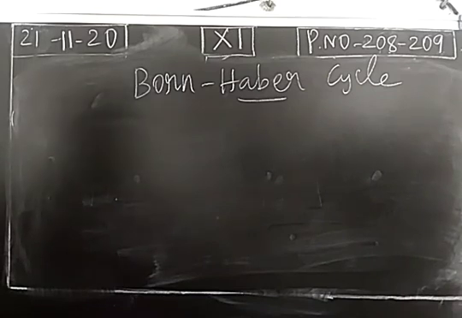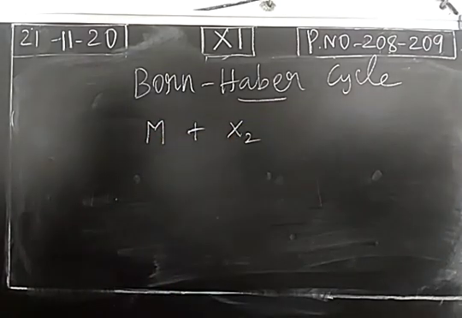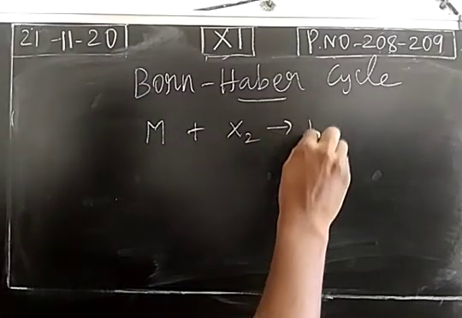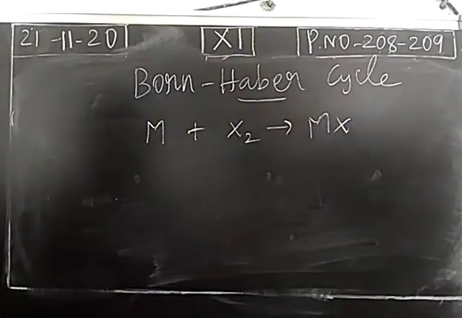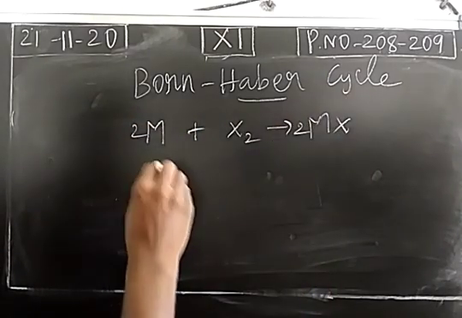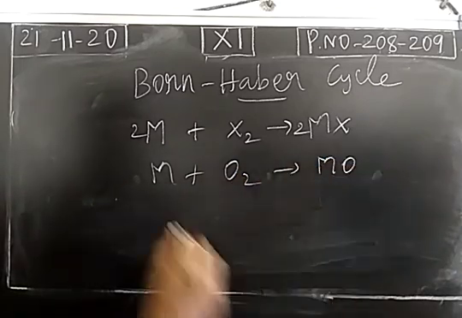The Born-Haber cycle is concerned with the reaction between metal and halogens to form metal halide, or metal combining with oxygen to form metal oxides.